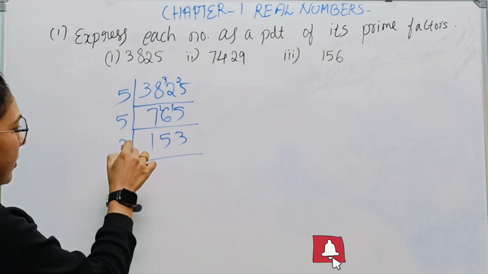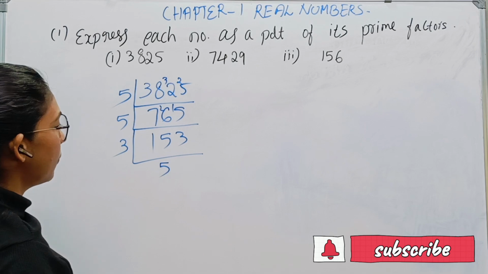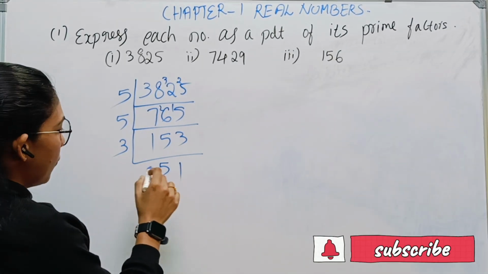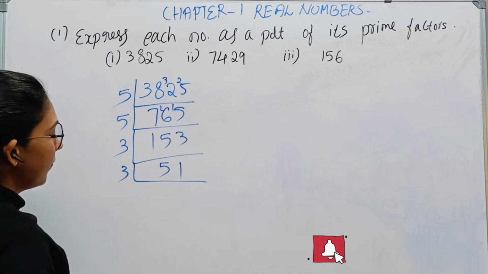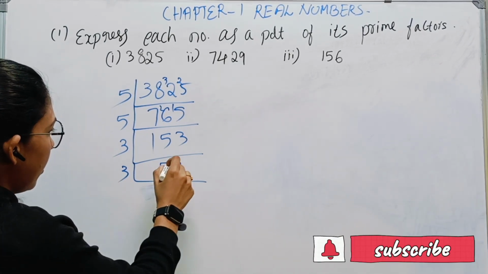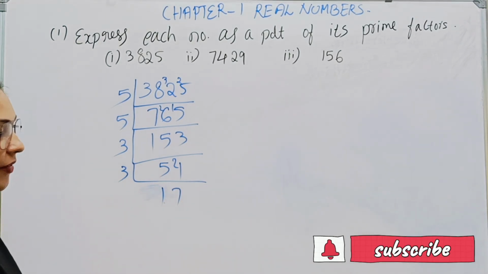It is clear that this number can be divided by 3. So 153 divided by 3 is 51, and again by 3 is 17.